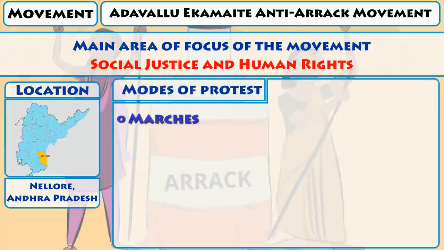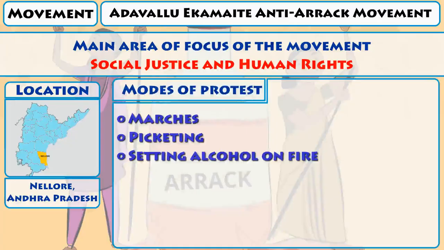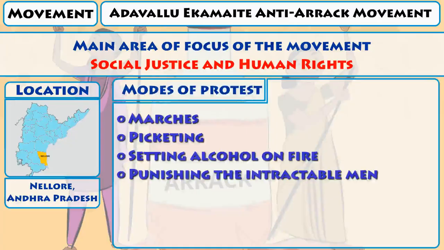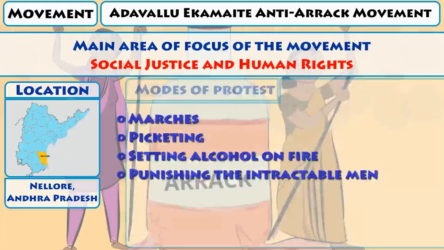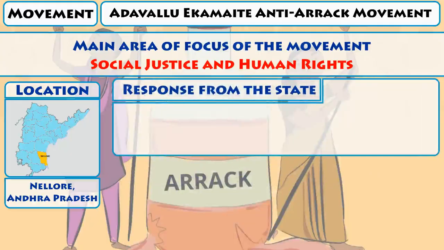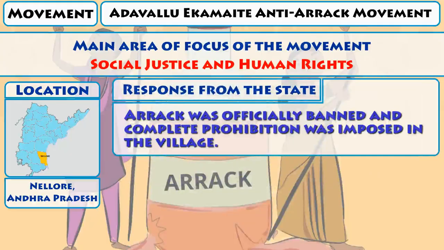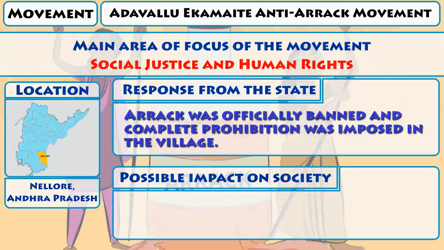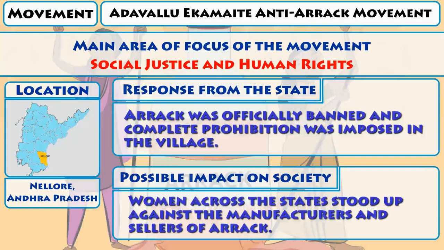Modes of protest: marches, picketing, setting alcohol on fire, punishing the intractable men. Response from the state: arrack was officially banned and complete prohibition was imposed in the village. Possible impact on society: women across the state stood up against the manufacturers and sellers of arrack.